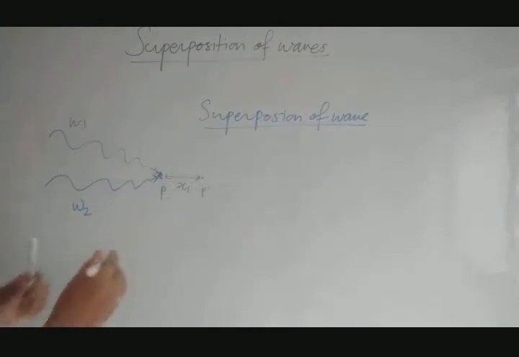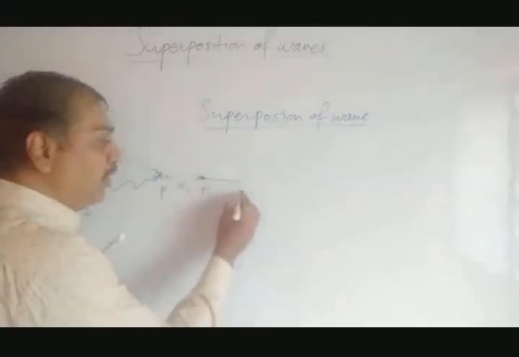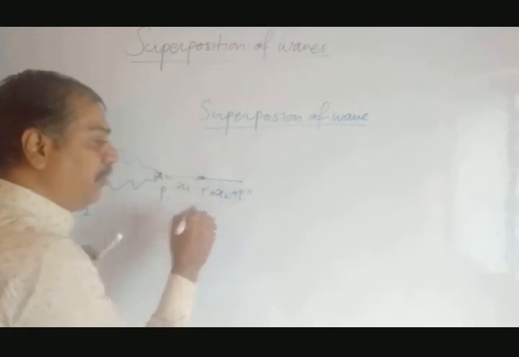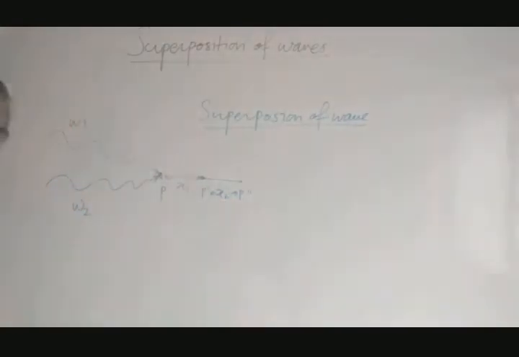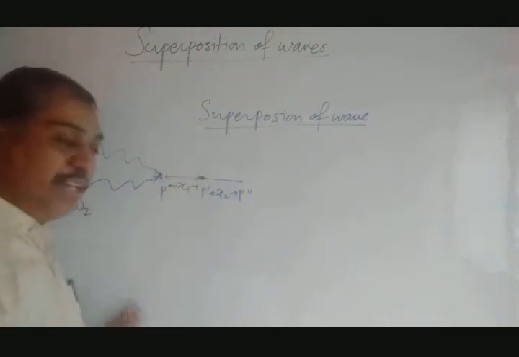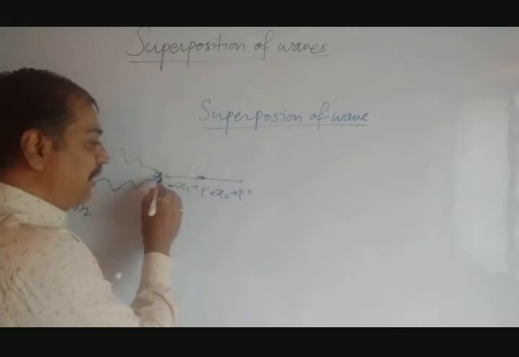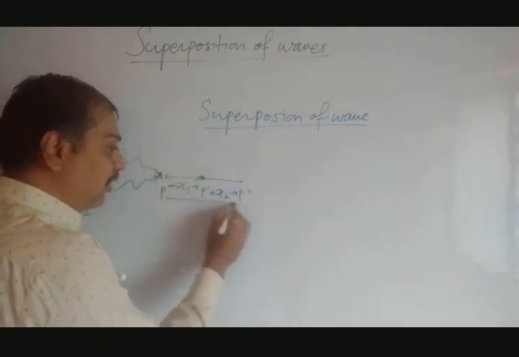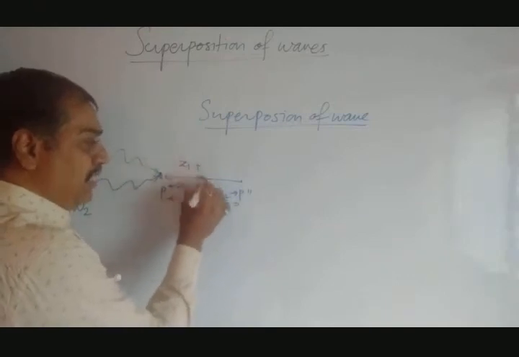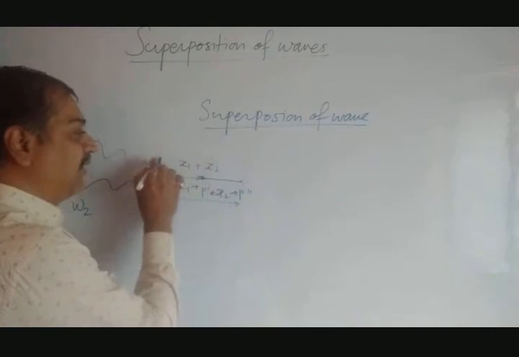Now the second wave displaces the particle from P dash to the new position P double dash by a distance x2. So x2 is the displacement produced by wave W2, and x1 is the displacement produced by wave W1. What is the resultant displacement from P to P double dash? Common sense, it is x1 plus x2, and that is represented by x.